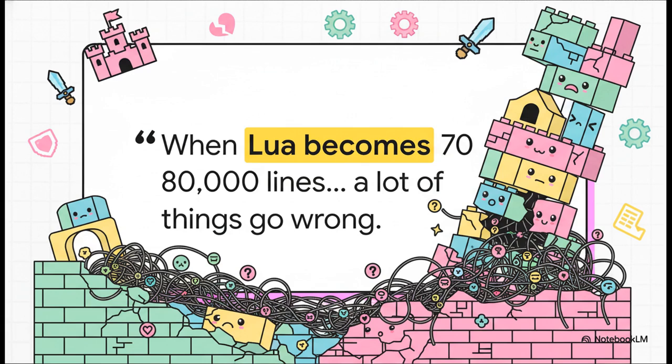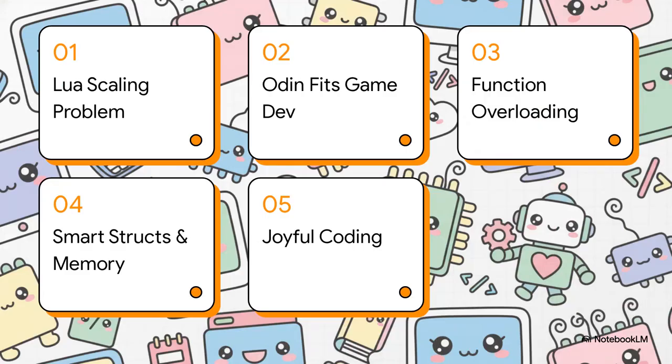When a dynamically typed scripting language like Lua scales up to 70 or 80,000 lines of code, the foundation just starts to crack. Things go wrong, the logic gets horribly tangled, and the whole project simply collapses under its own scripting weight.